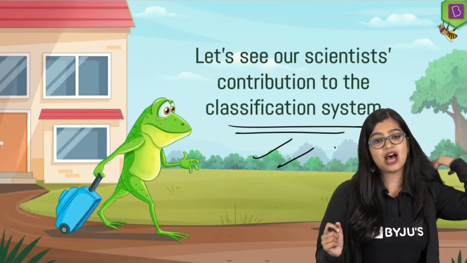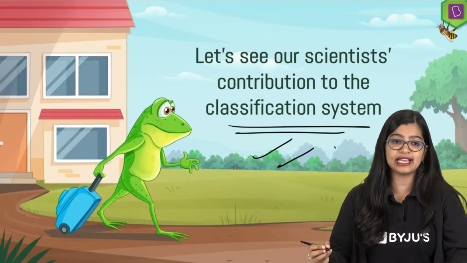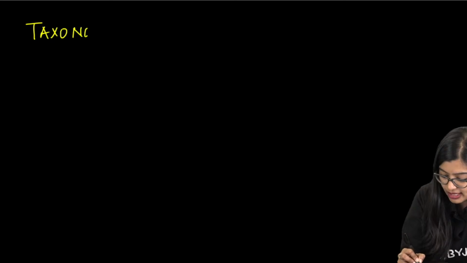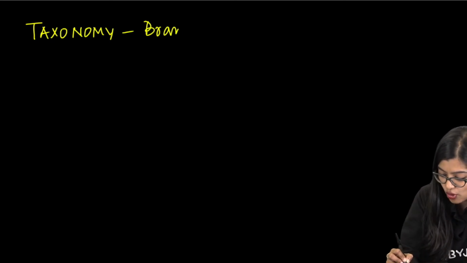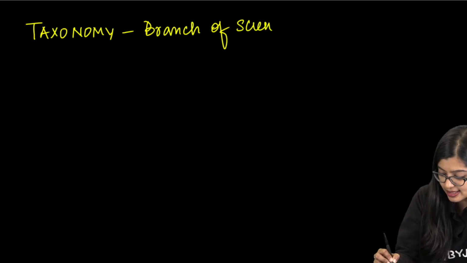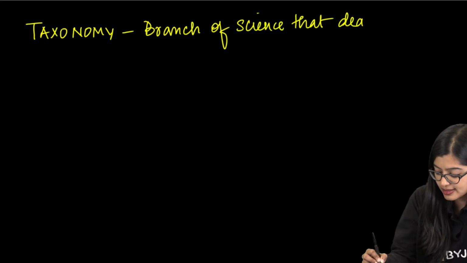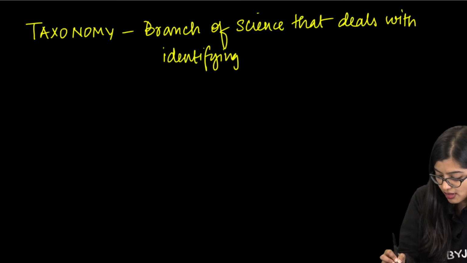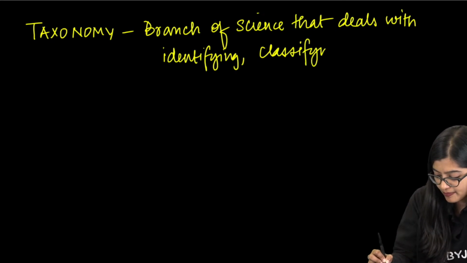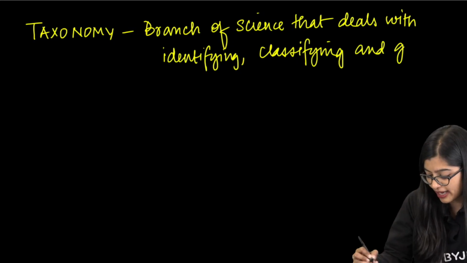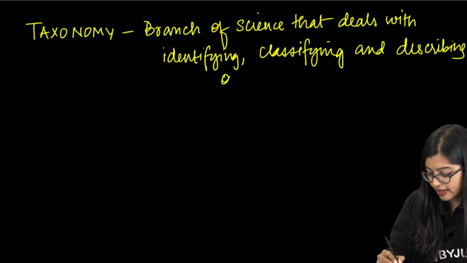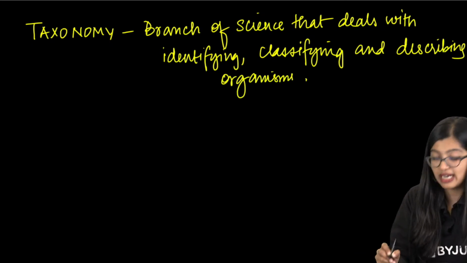All right, so now, moving on. Vikas Gupta, please stop spamming. Yes, ma'am, taxonomy. Okay, what is taxonomy? I will write it on screen. Taxonomy is the branch of science that deals with identifying, classifying, grouping, and describing organisms to study them better.